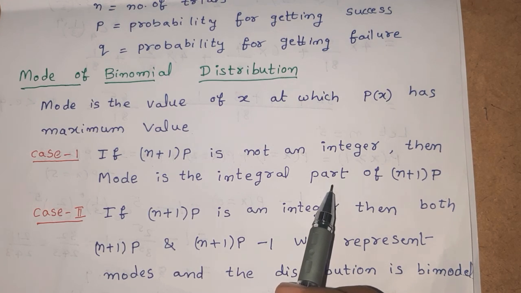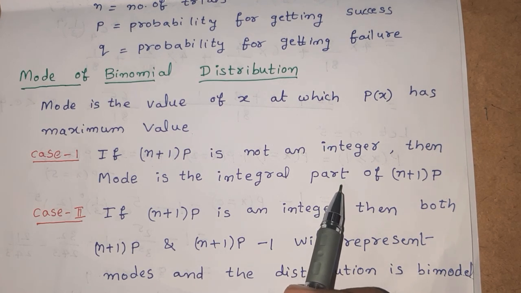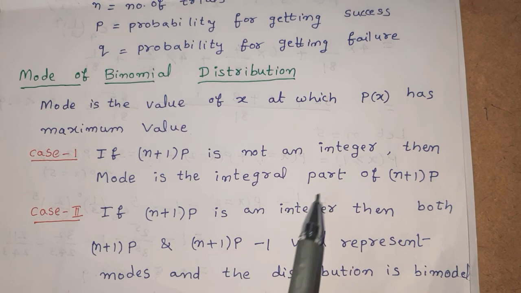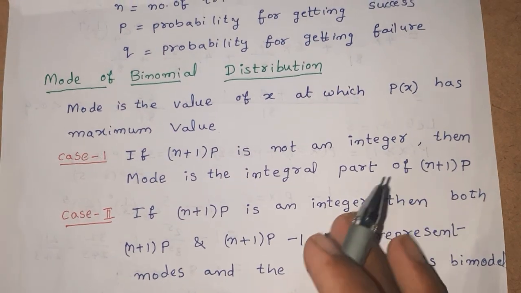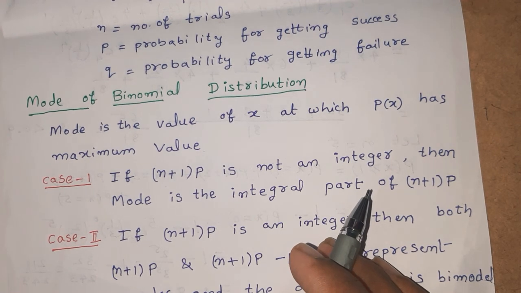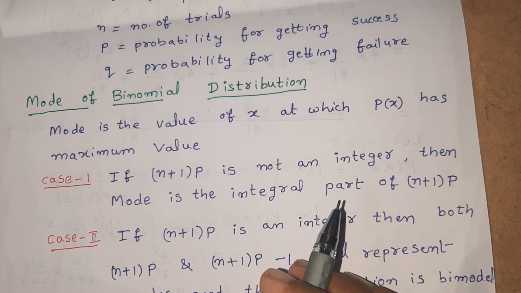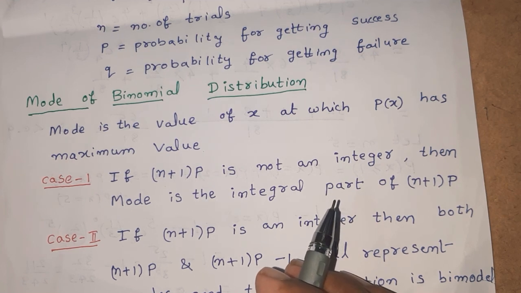Integral part means an integer which is very close to the given number and less than that given number. For example, integral part of 1.2 is 1. Integral part of 1.9 is also 1. Integral part of 2 is 2.